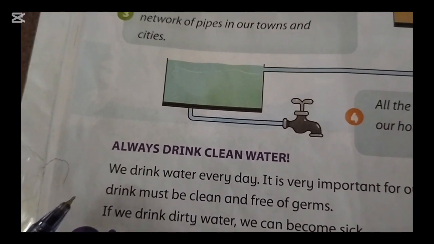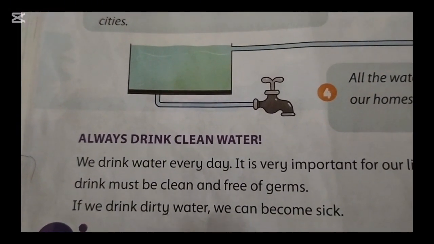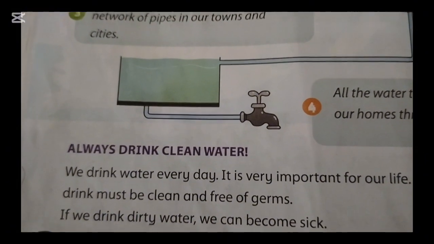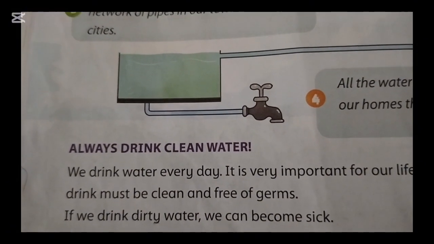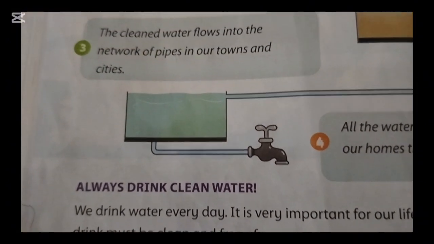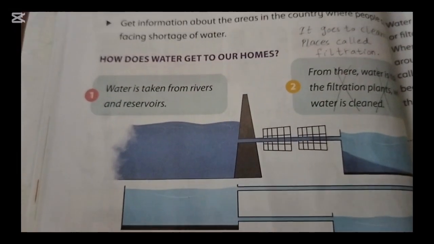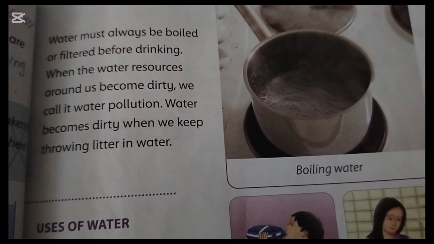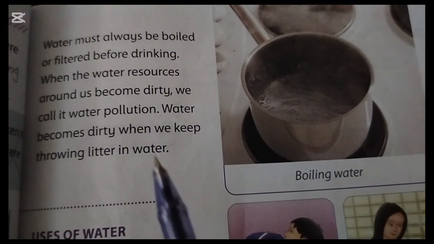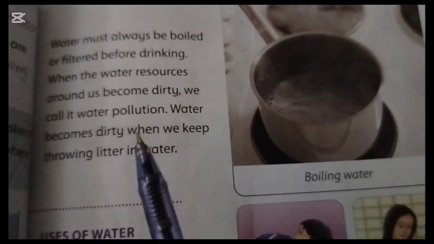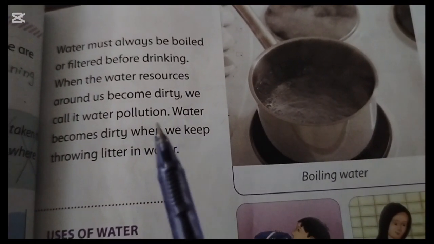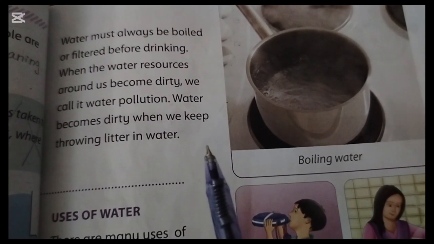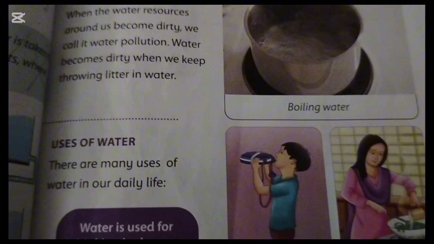Always drink clean water. We drink water every day. It is important for our life. We must drink water that is clean and free of germs. If we drink dirty water, we may become sick. Water must always be boiled or filtered before drinking. When the water resources around us become dirty, we call it water pollution. Water becomes dirty when we keep throwing litter in water.